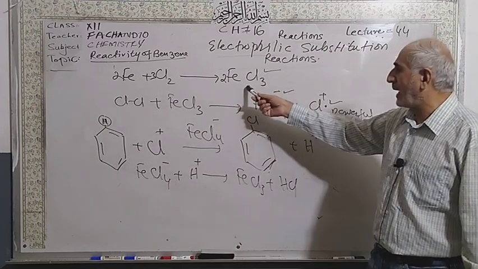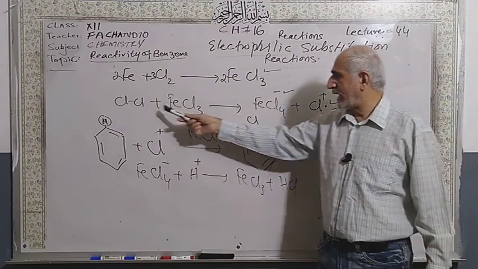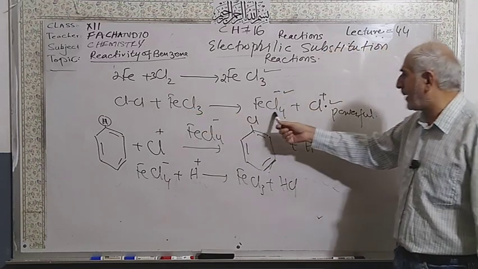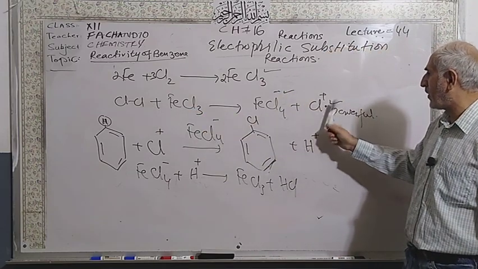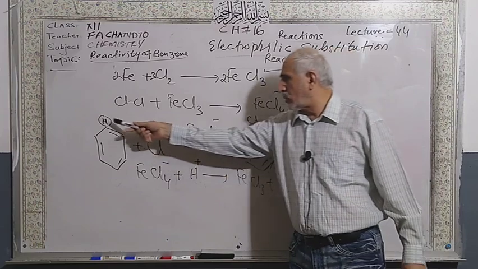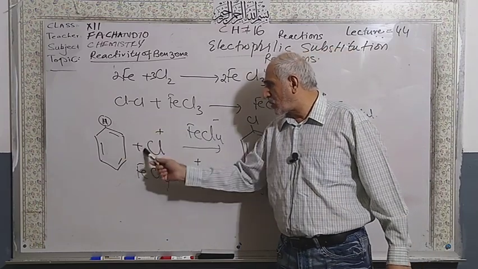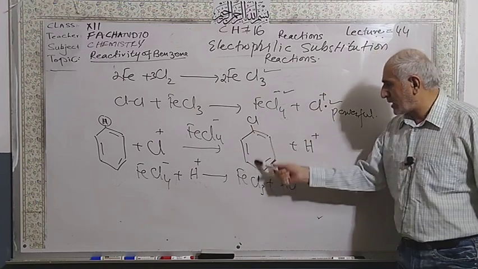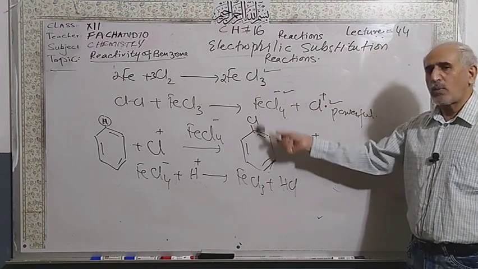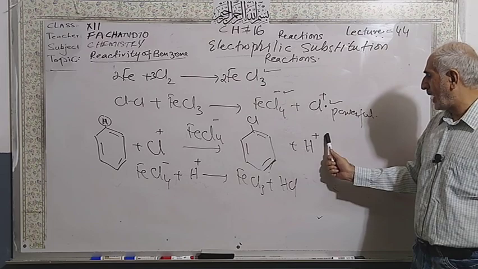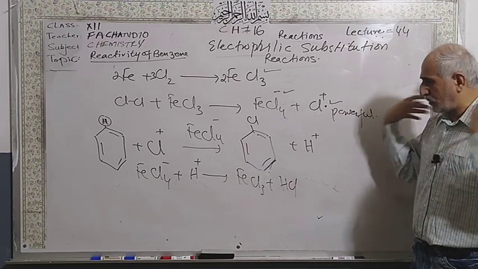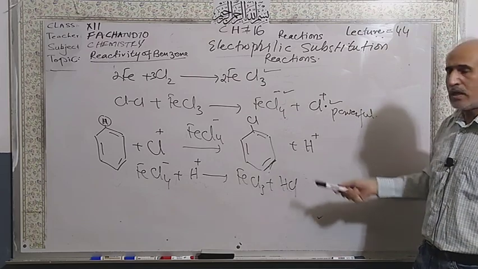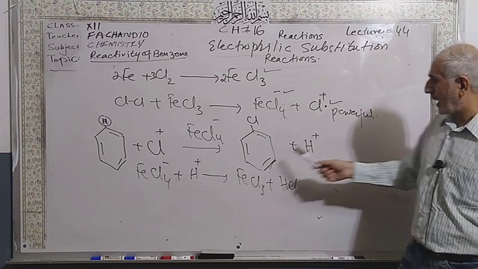In this process, I make the catalyst first, then this catalyst removes the hydrogen from here to make a complex. Then this is a powerful electrophile, and this is going to be attached here on the pi electrons. So this hydrogen is going to be removed, and you are seeing the substitution taking place, and chlorobenzene is going to be formed. The hydrogen ion, which is the electrophile, is substituted by the chlorine electrophile.